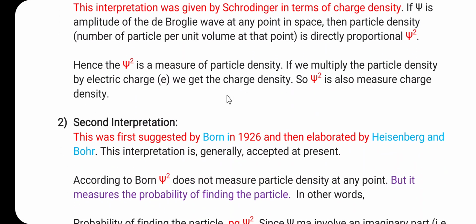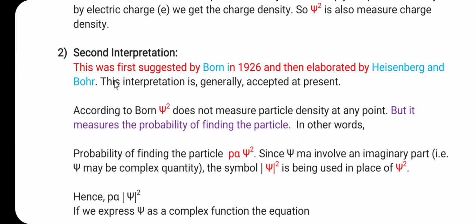Let us consider the second interpretation. It was first suggested by Born in 1926, and then elaborated by the scientists Heisenberg and Bohr. This interpretation is generally accepted at present. According to Born, psi square does not measure the particle density at any point, but it measures the probability of finding the particle. This is very important. According to Born, psi square measures the probability of finding the particle.